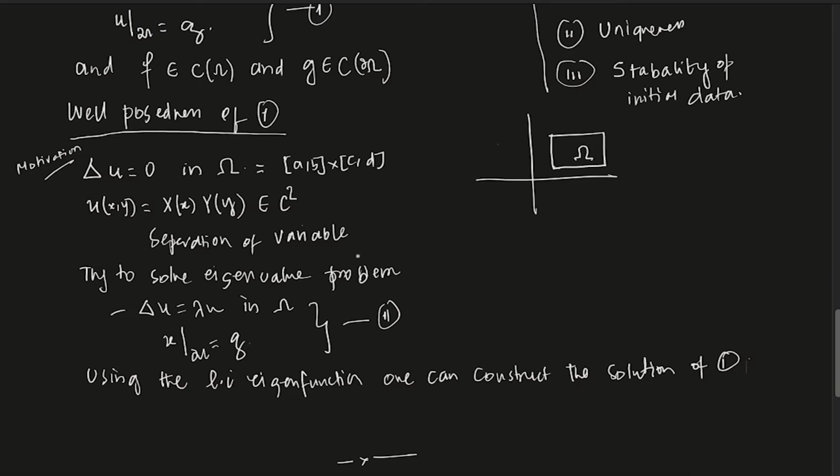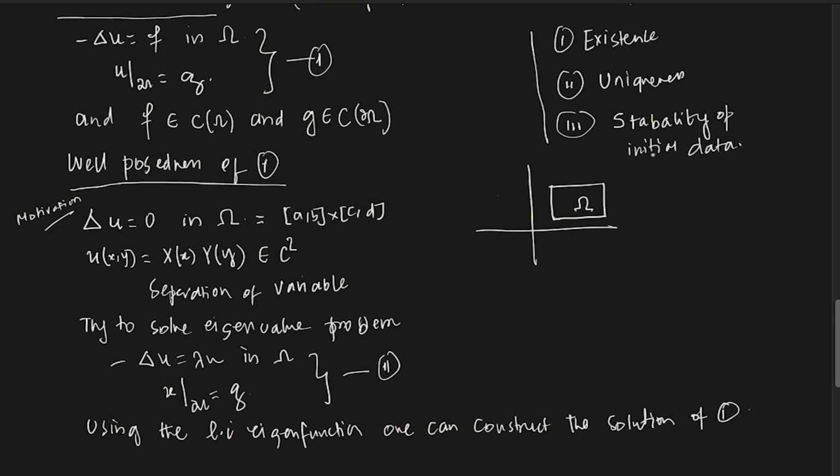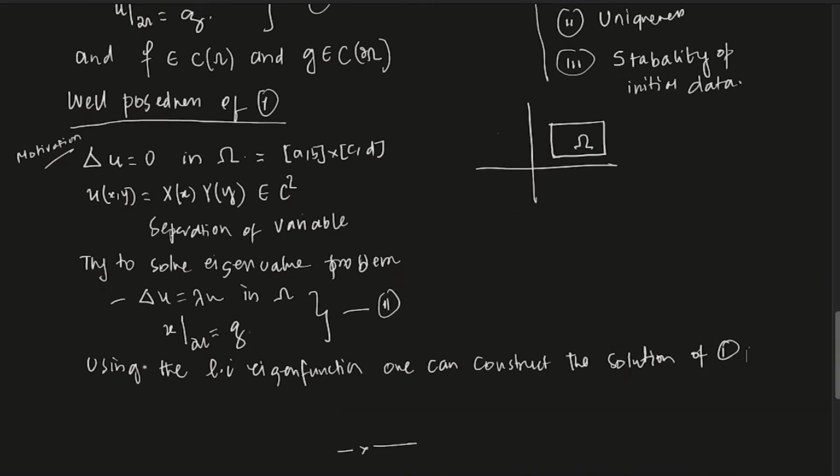You use the explicit solution, that's the point, right? Once you get an explicit solution, you do not have to do anything. Existence, uniqueness, stability, all of this can be easily checked. But the problem is this separation of variable. Please remember this thing, yeah? Why were we doing this thing?